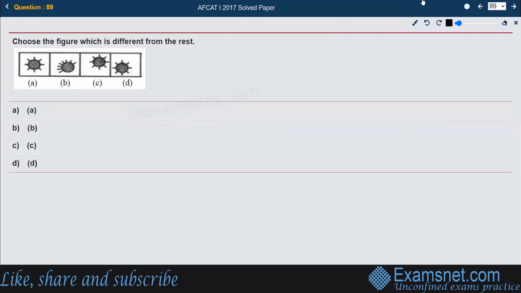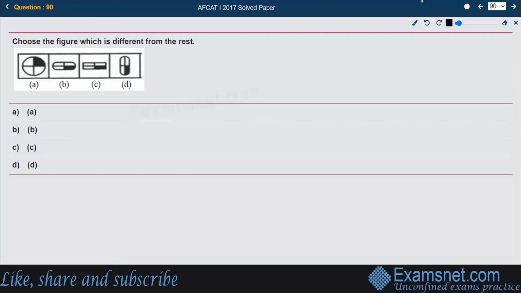Now, we are again supposed to find out which one is different from the rest. If you look at figures A, B, C, and D, in figures A, C, and D, the circle is completed, and these small lines are created completely to the complete circumference. But in figure B, this small pattern is not completed to the complete circumference. It is halfway through. So B seems to be the different one from A, C, and D, and that is the right answer also. Let us have the next one.